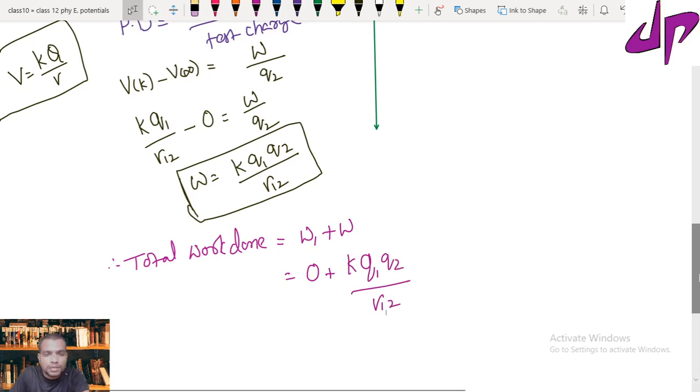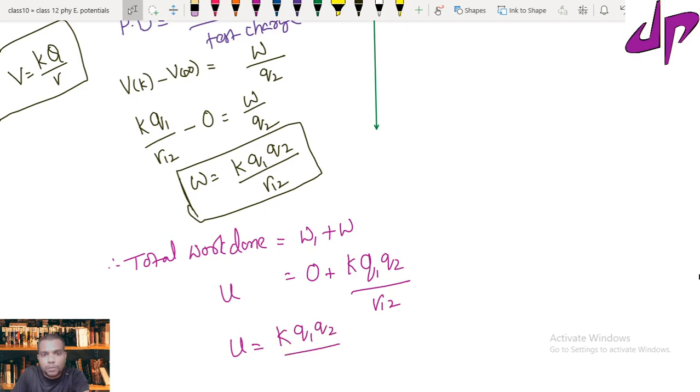This work done will be stored in the form of potential energy, so potential energy U equals K Q1 Q2 upon R12. This is the expression for the potential energy due to a system of two charges in the absence of an electric field.